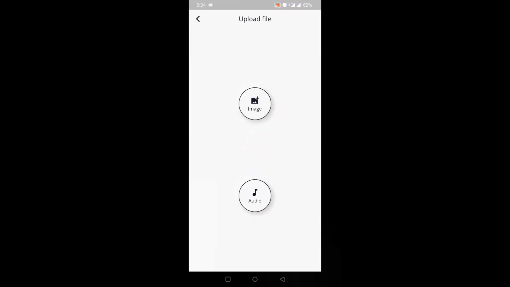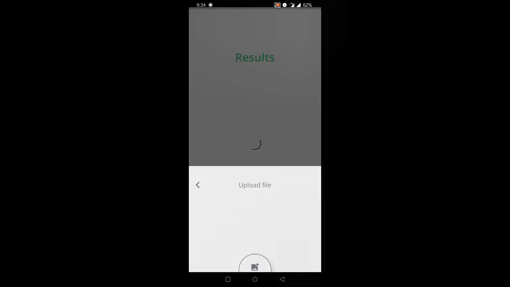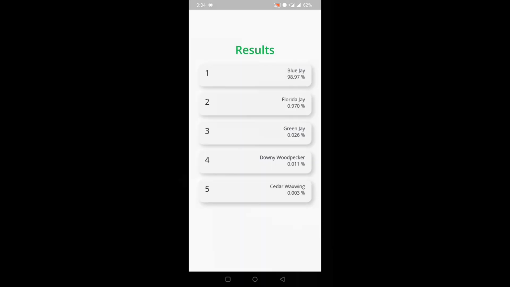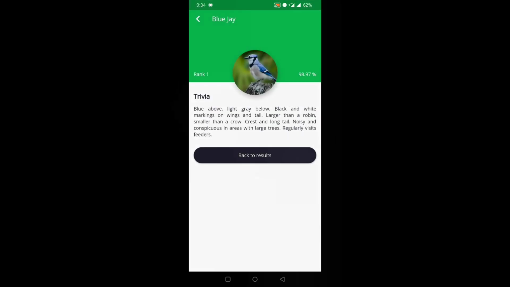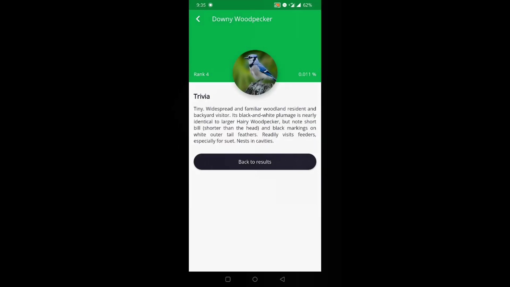Now coming to the last part of the application, the user can also upload an existing image or audio clip from the internal storage as well and get the results. This is also helpful in cases when internet access is not available to the user. He or she will still be able to capture all the images and record all the bird sounds, and the same will be stored in the internal storage of the application. So in this manner, AI Birdie works both online as well as offline.